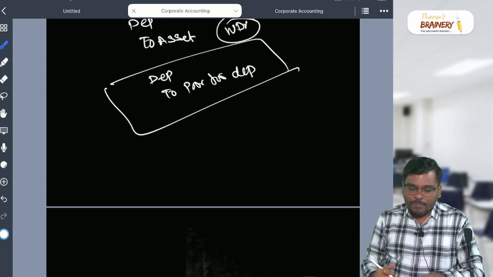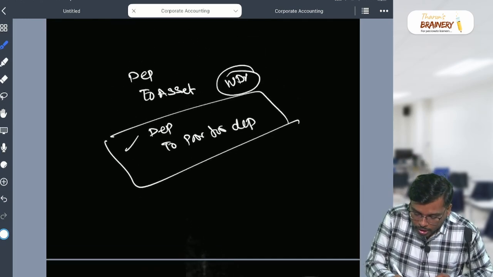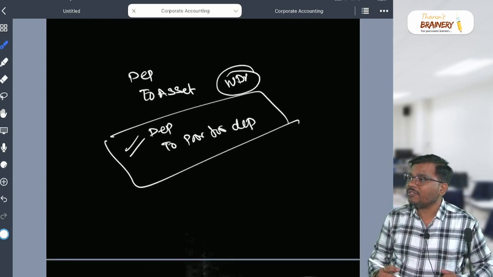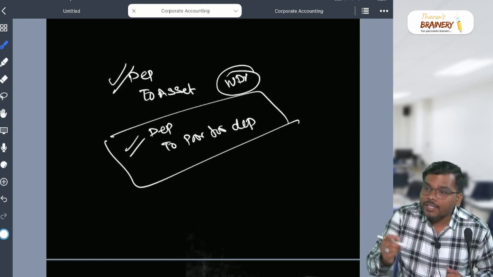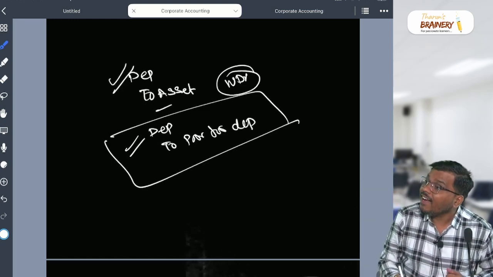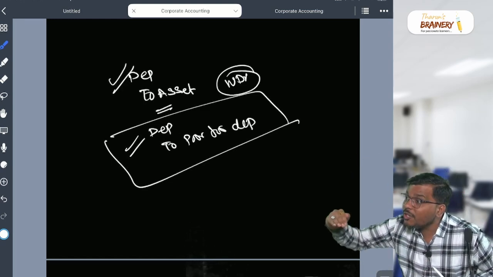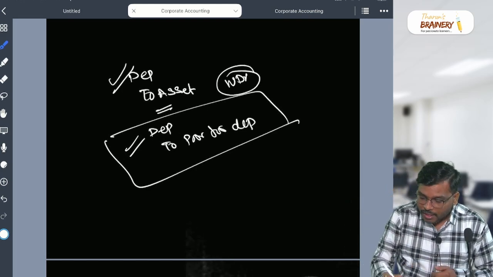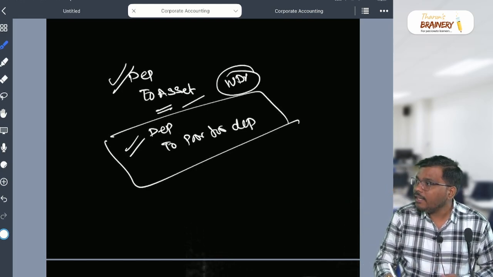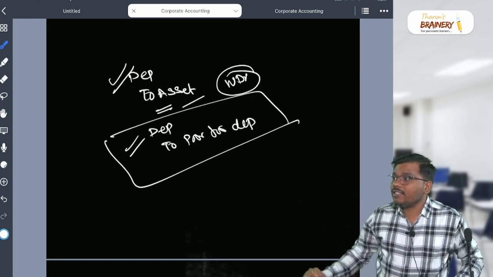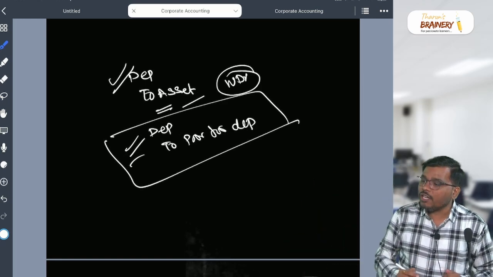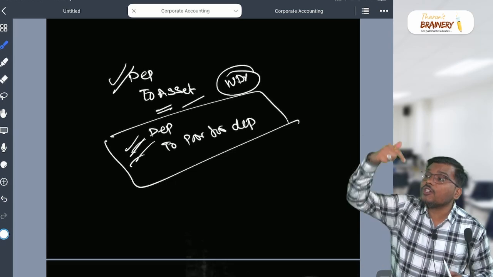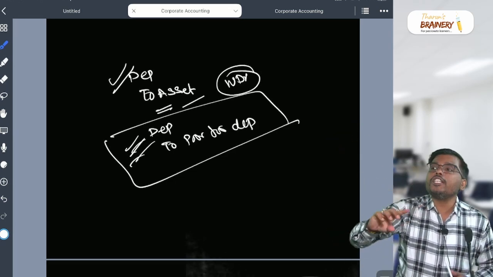Yes sir, cost price, because you are not routing the depreciation through the asset account. In the normal method, you are routing the depreciation through which account, sir? The asset account. So asset value is reducing. Asset will have which balance? A debit balance. You are crediting the asset, so that means you are reducing the asset value. But in this case, my dear student, you are not charging the depreciation to the asset. So asset will be at which price?